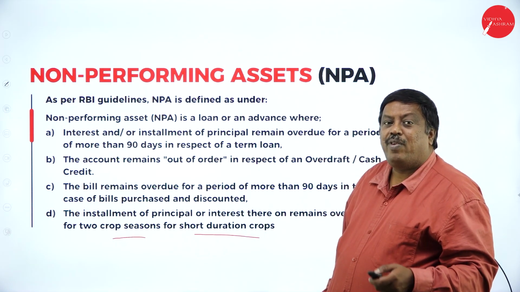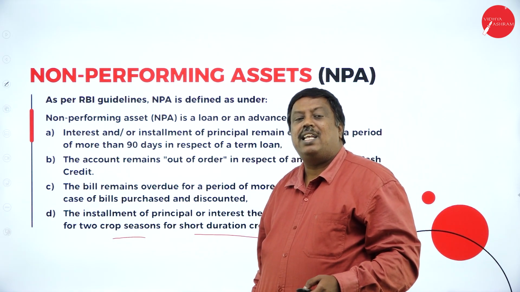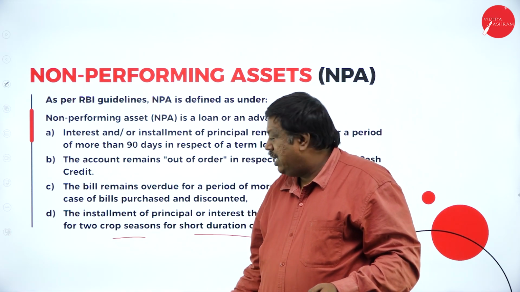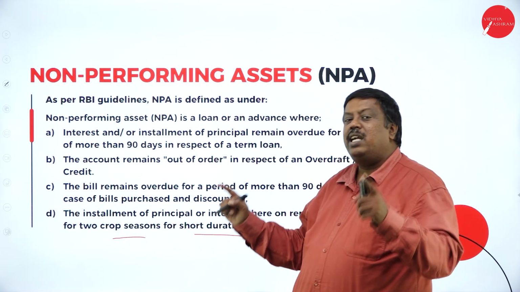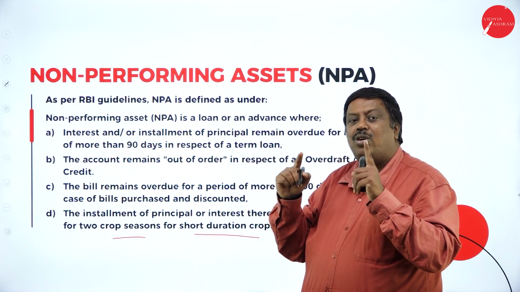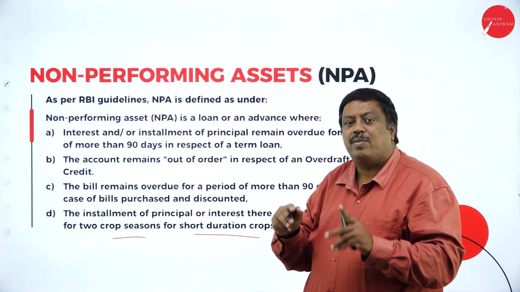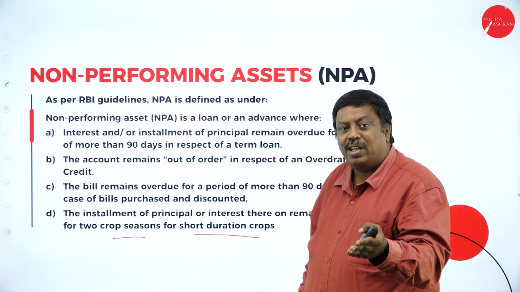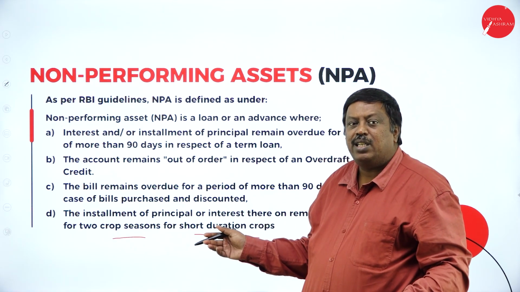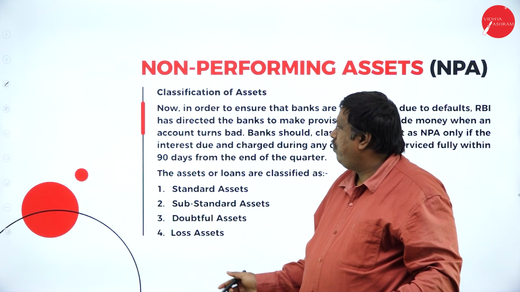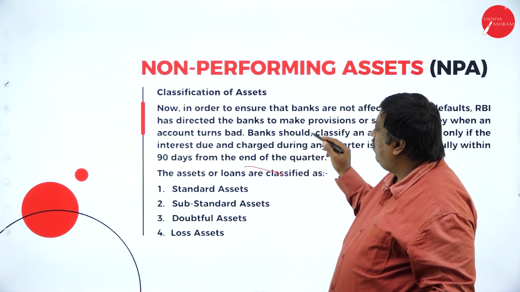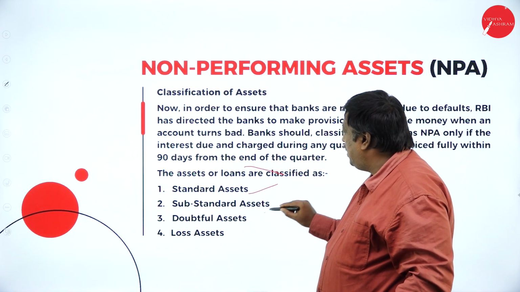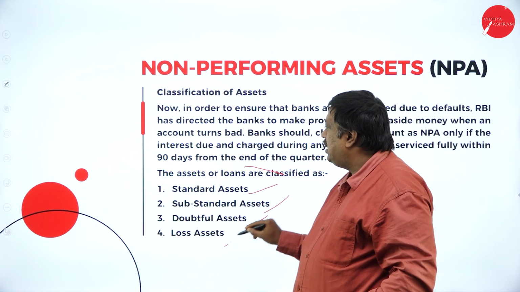If you have provided a crop loan to the farmers and they have not paid that amount, they're saying that if in 2 crop seasons they have not paid any interest or the principal amount, whatever crop loan was sanctioned will be converted into a non-performing asset. Classification of assets: we have standard assets, substandard assets, doubtful assets, and loss assets.